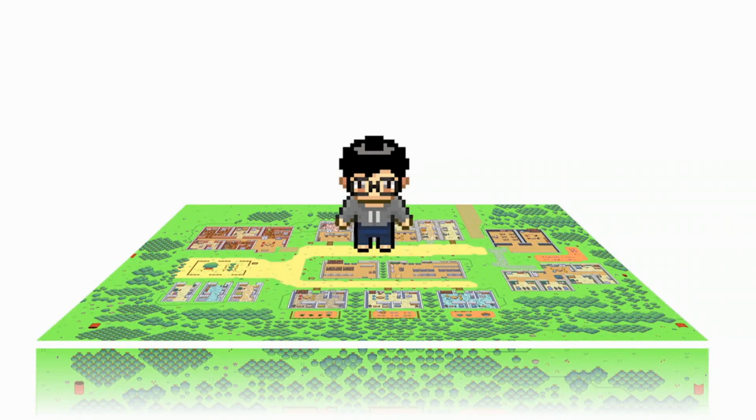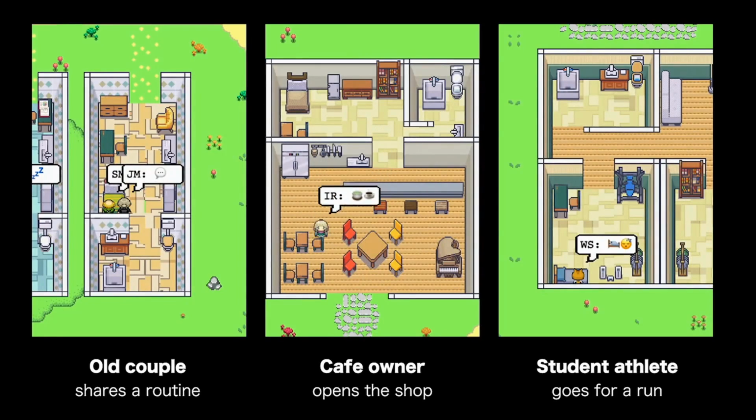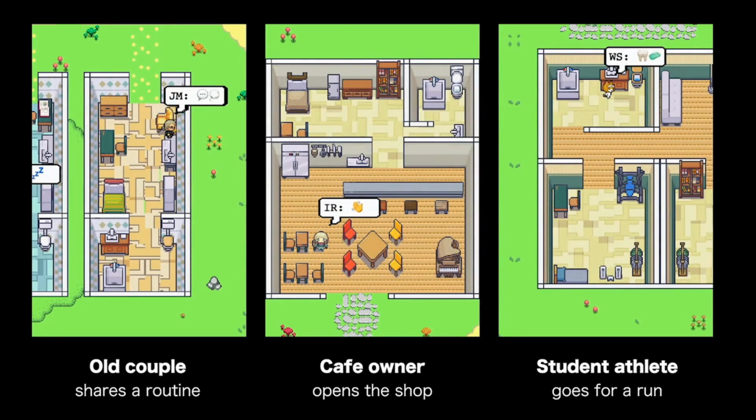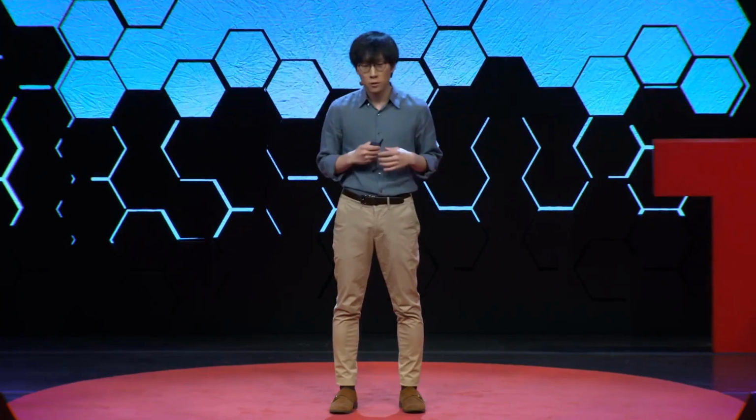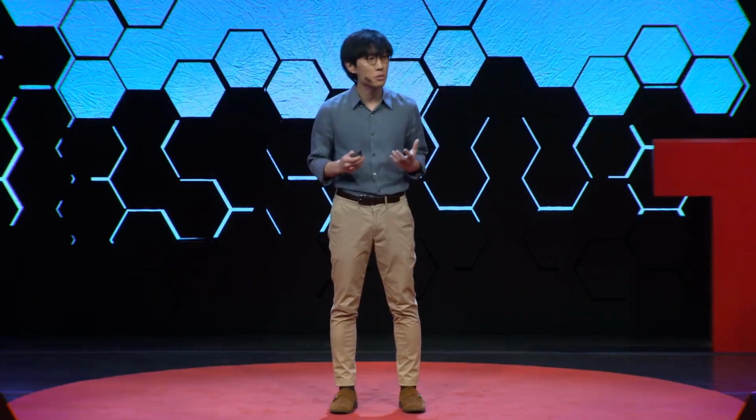These agents I'm going to demonstrate can not only plan and lead a believable day in life, where they wake up in the morning, do their routines, and go to work as individuals in a sandbox game environment without any hard-coded scripts, but they can also come together to give birth to an entirely artificial society of their own.